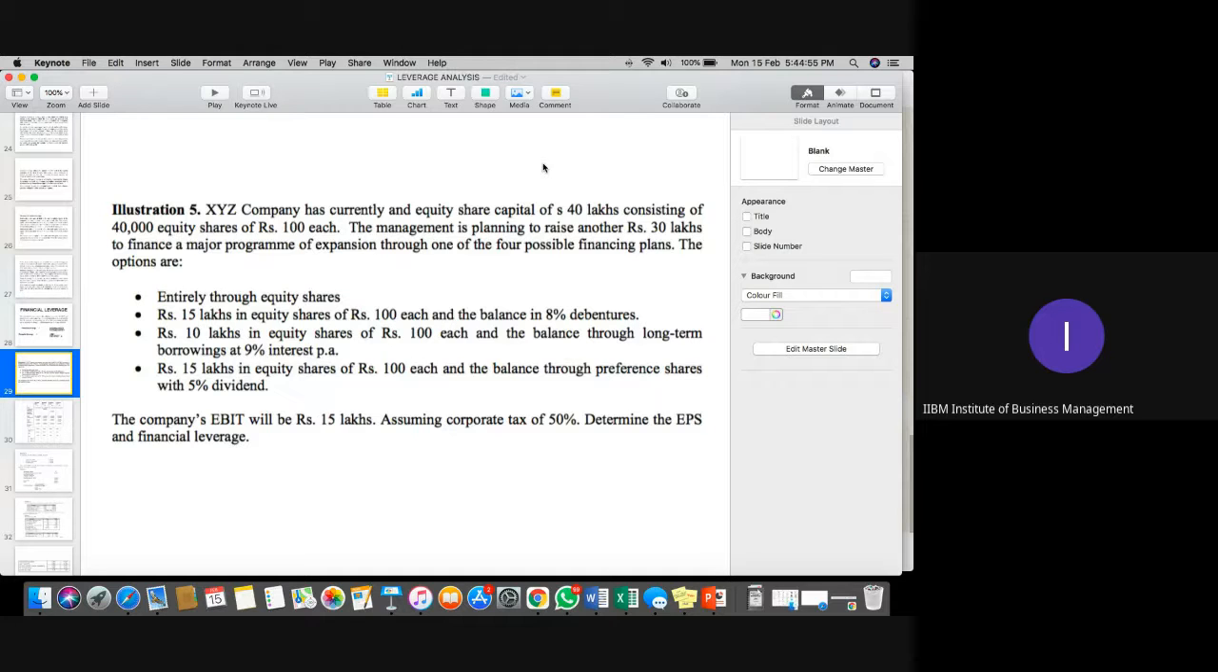Yes, students? I hope it is clear. The first option is entirely through equity. Definitely they will raise through equity shares only, and in that case they do not have the burden in terms of leverage. Am I clear, please, everyone?